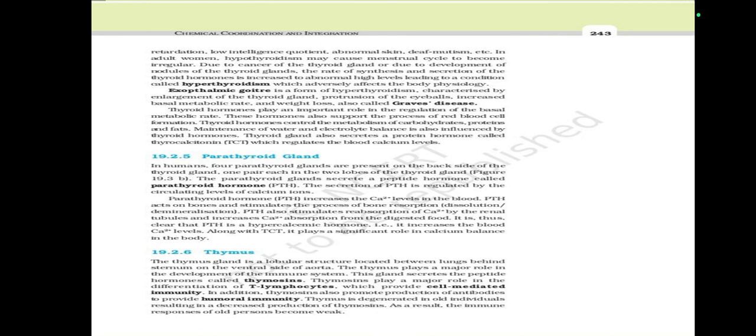PTH also stimulates reabsorption of calcium ion by the renal tubules and increases calcium ion absorption from the digested food. It is thus clear that PTH is a hypercalcemic hormone, that is, it increases the blood calcium ion level. Along with TCT, it plays a significant role in calcium balance in the body.